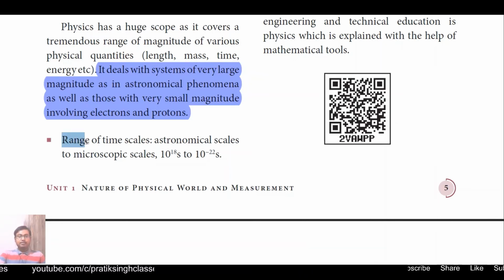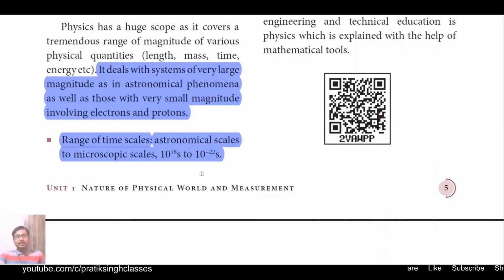Then the range of time scale. How big a time is possible or how small a time is possible, we will see here. Astronomical scales to microscopic scales, that is 10 to the power 18 seconds to 10 to the power minus 22 seconds, is the scale of time.